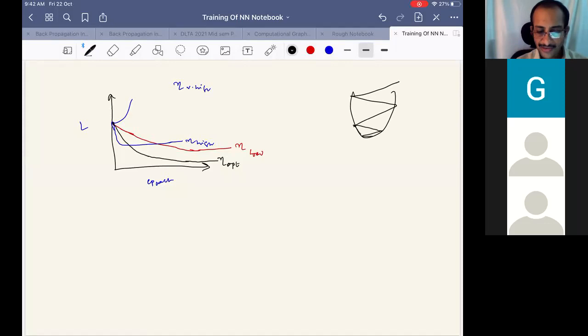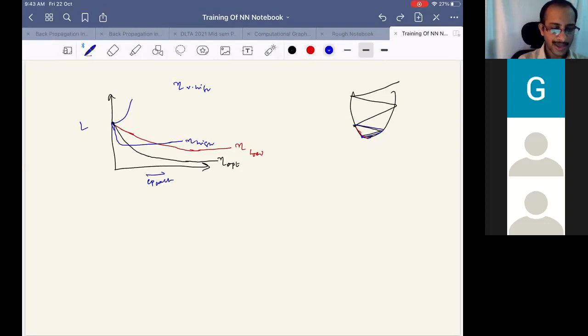If it is low, it converges very slowly. Optimum means it will come closer to this and then converge. I hope you understand these differences. Why are these like this?